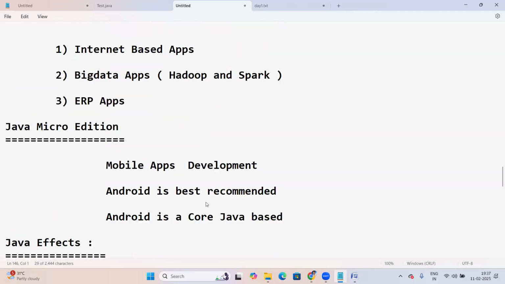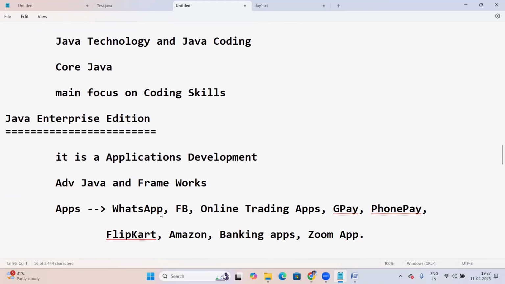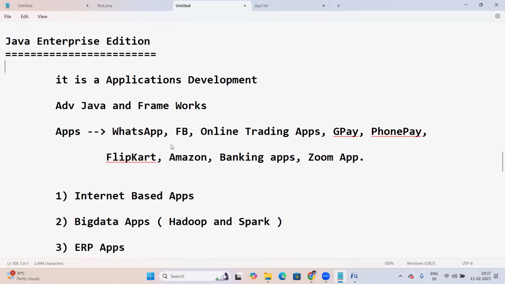Okay, right? So you need not worry about these two editions. Only Java SE and Enterprise Edition, only these two you have to learn. To work on Java, only these two editions are enough. The remaining two are not necessary, leave them. No worry. Okay, fine. Now let us come to Enterprise Edition.